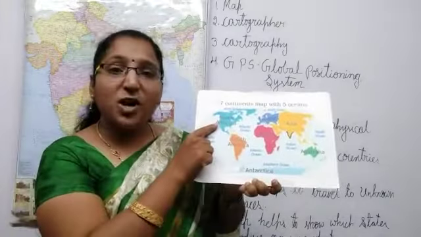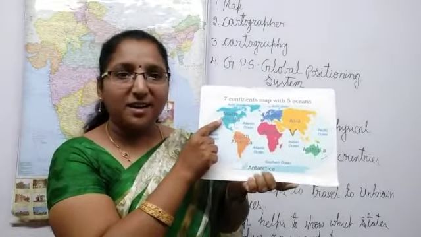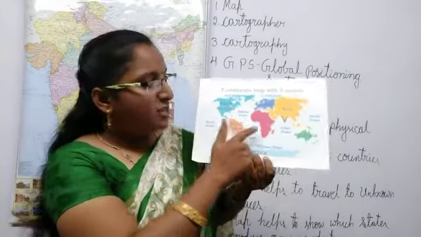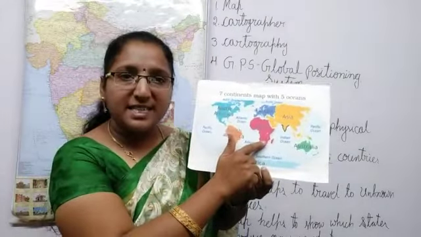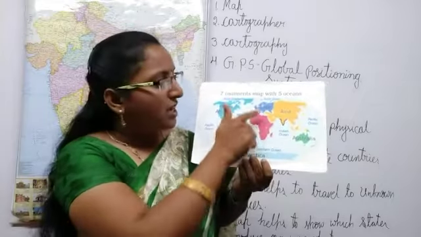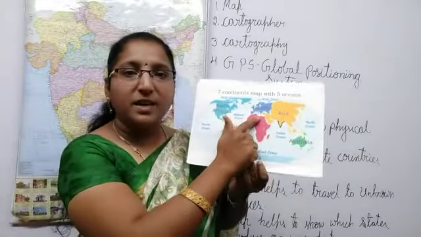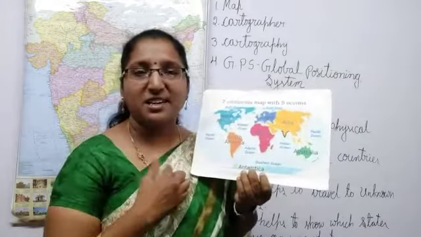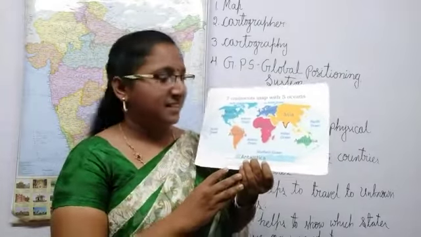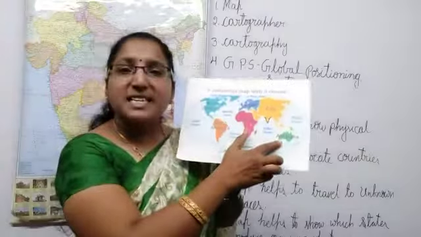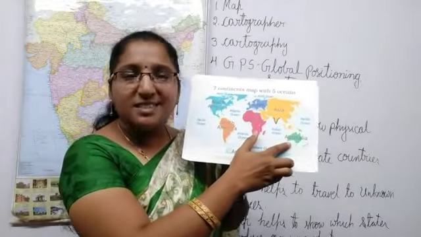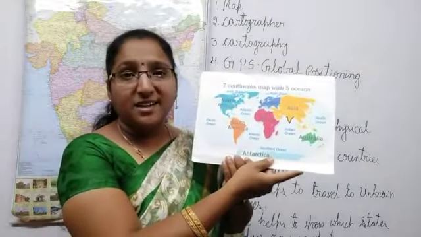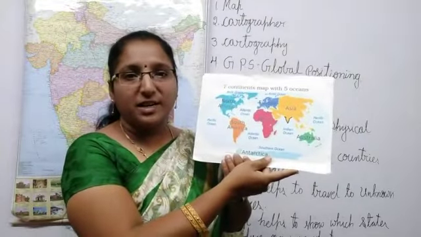So, which continent is this? North America. Below this, we can see South America. Next to South America, we can see Africa. Above Africa, we can see Europe. Next to Europe, we can see Asia. Asia is our continent, children. We all are living in this continent. And here we can see a small continent. What is this? Australia. And the white part down there is Antarctica. Totally we have 7 continents.